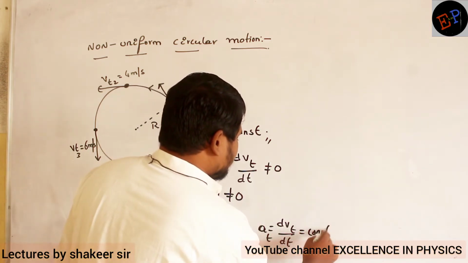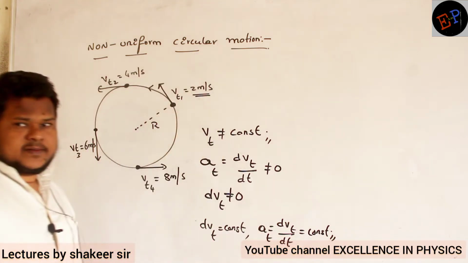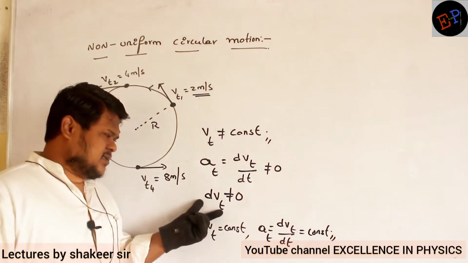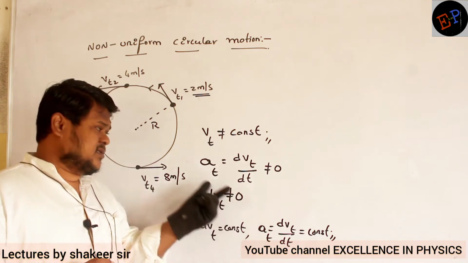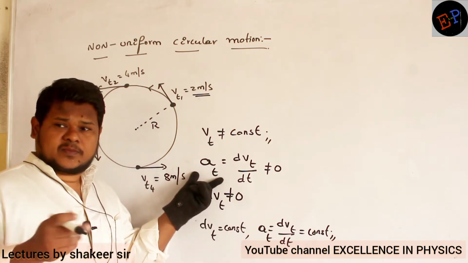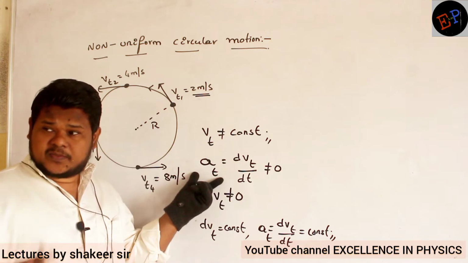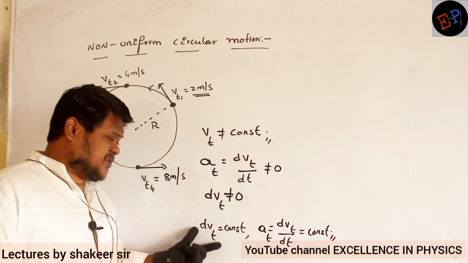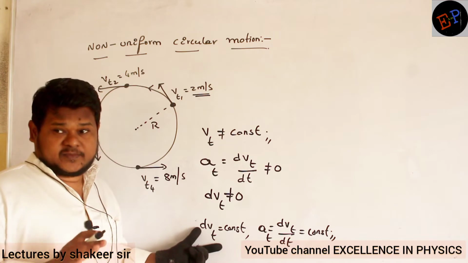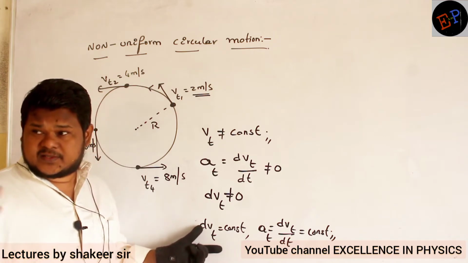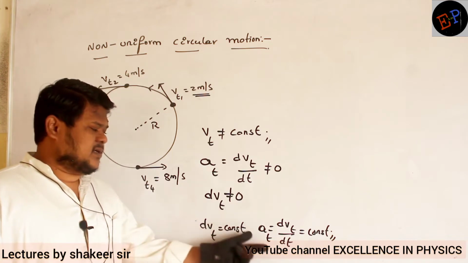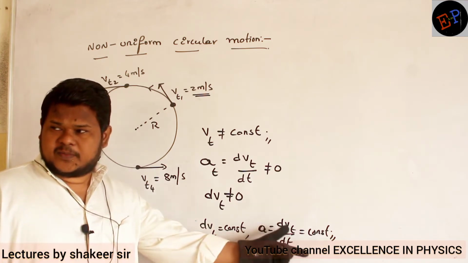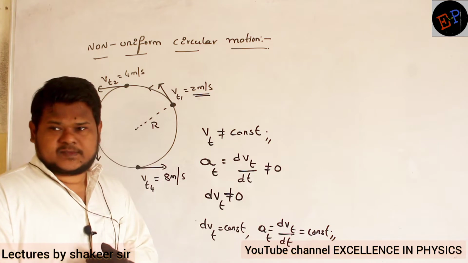Are you able to understand what is happening in this condition? Change in velocity is not 0. It means velocity is changing, so definitely the body's tangential acceleration is present. And if the change in velocity is a constant, velocity is not a constant, but the change in velocity is a constant. Then tangential acceleration will also be constant. Are you able to understand?